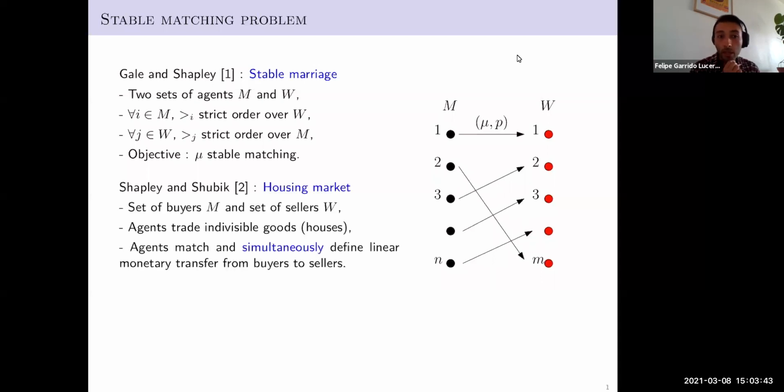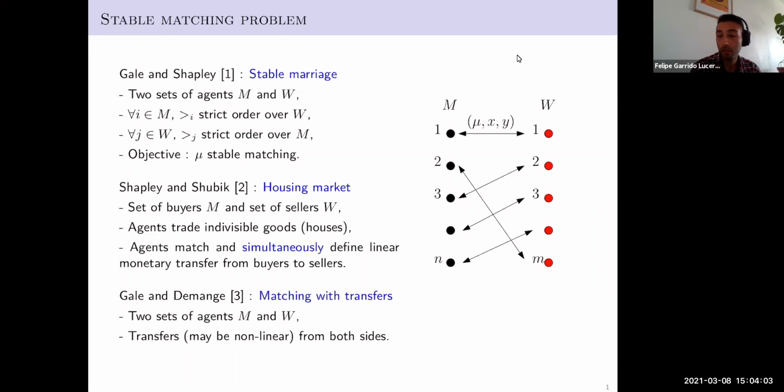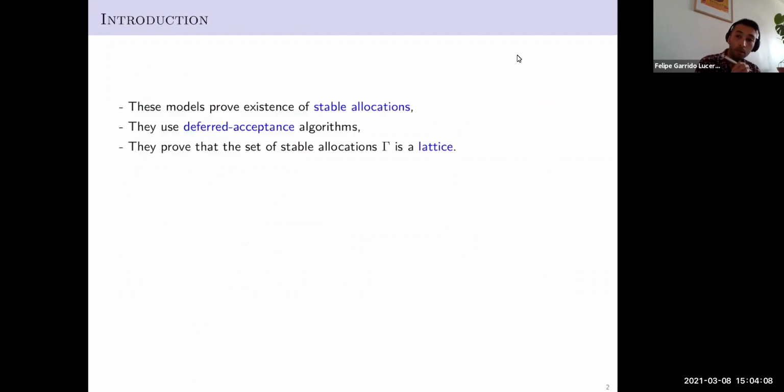Some years later, Shapley and Shubik extended the problem to the housing market, in which we now have a set of buyers and a set of sellers. The agents trade indivisible goods, so simultaneously they match and define a monetary transfer from buyers to sellers. Later, Gale and Demange extended this problem by allowing monetary transfer from both sides of the market. These articles prove the existence of stable allocations using deferred-acceptance algorithms, and they have proved many properties over the set of stable allocations, in particular that it is a lattice.